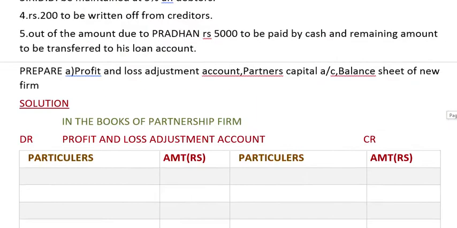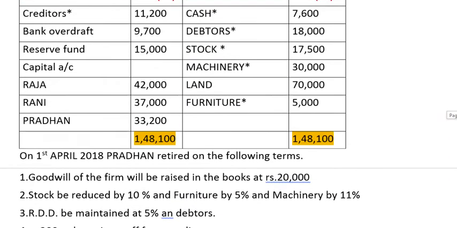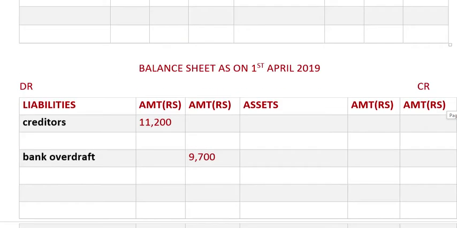How much is the reserve fund? It is shown 15,000. So we will have to distribute it among all the partners. So over here, reserve fund, how much is it? 15,000, it is given.